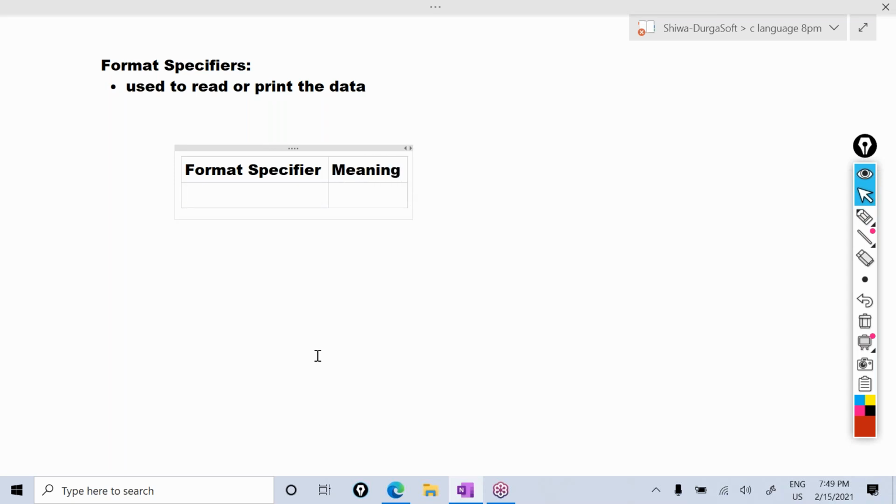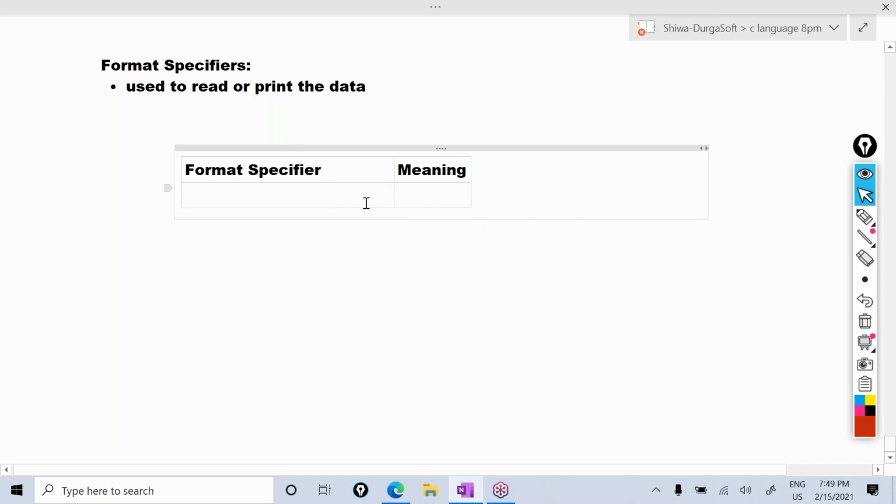You already know the data types like short int or signed short int, both are the same. The second one is unsigned short int. So first I write the meanings here: signed shortened, or simply you can say shortened.